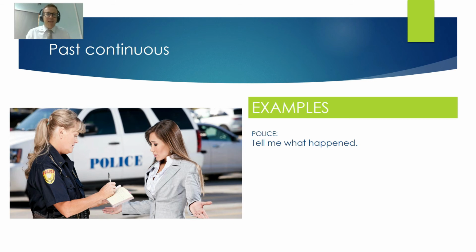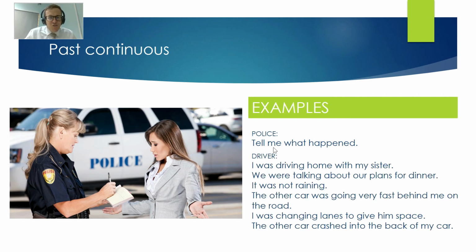Let's look at some examples now just to take it to the next level to see if you can understand these kind of things. The policeman says, tell me what happened. The driver says, I was driving home with my sister. We were talking about our plans for dinner. It was not raining. The other car was going very fast behind me on the road. I was changing lanes to give him space. The other car crashed into the back of my car.